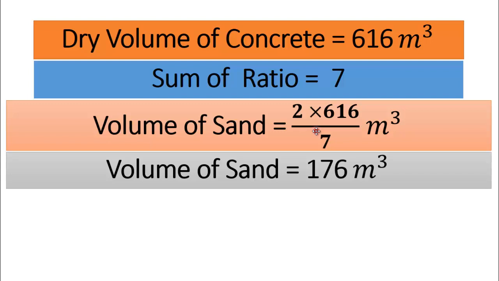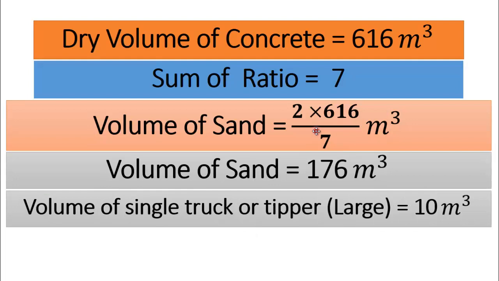Now if you want to calculate number of trucks or tippers, you need to know about the volume of single truck. The volume of single large truck is 10 cubic meter. Volume of single truck changes country to country. Here I will use volume of single truck or tipper is 10 cubic meter.